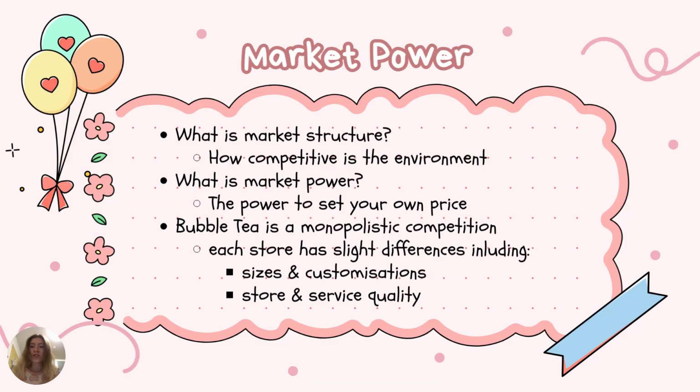Now, what is market structure and market power? Market structure refers to how much competition there is in a certain industry. Market power, however, refers to whether a business has the ability to choose their own pricing and not lose customers. If a business cannot set their own prices, they have to adopt the standard price within the market. They are a price taker, unable to set a higher price without losing customers, while setting the price lower will just result in less profit.